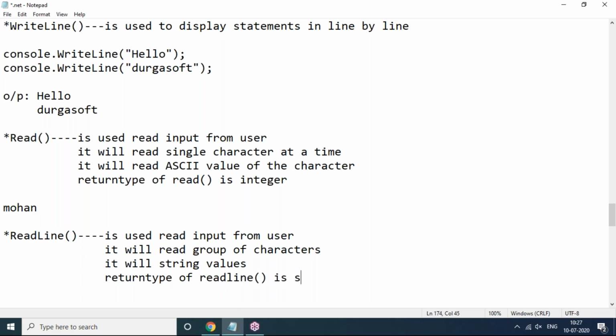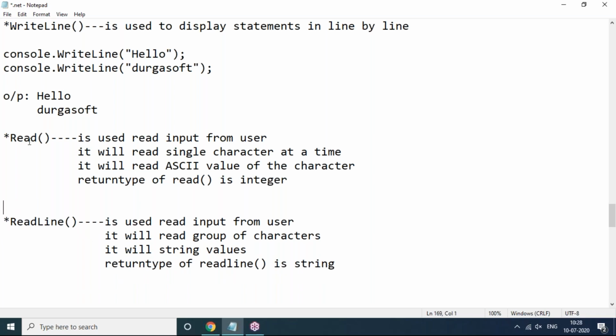Why is the return type of the readline method string? Because it will read a group of characters, that is all the string value of the characters, not an integer. These two you have to notice importantly. So the difference between the read method and the readline method is very clear. If I enter in the readline method something like Mohan, this whole group of characters together will be read. That's why the return type of the readline method is string, whereas the return type of the read method is integer.